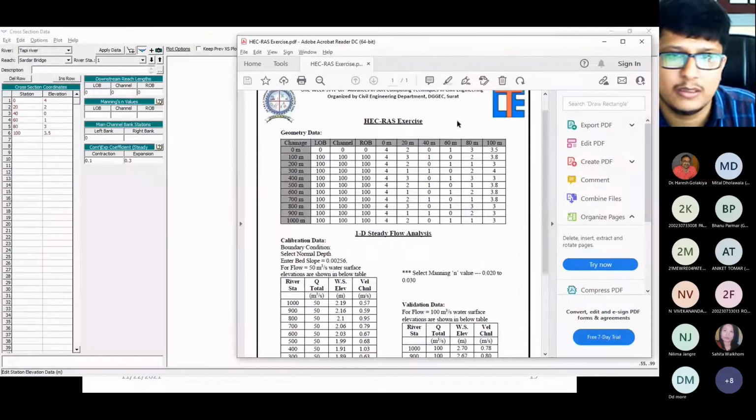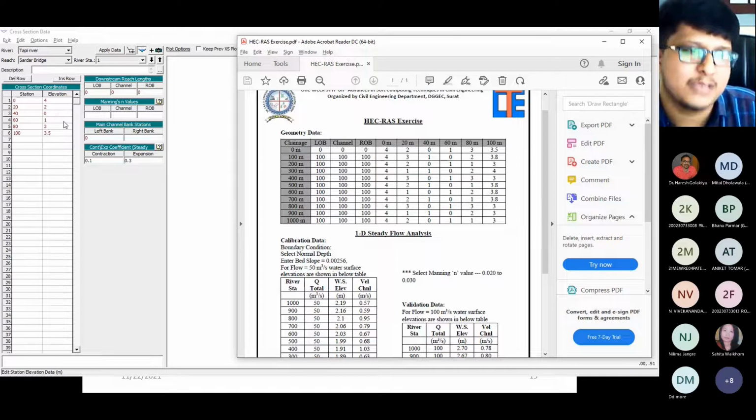Now you can see at 0 meter it is 4. Means I am standing at 0 meter, my reading is 4. I am standing at 20 meter, my reading is 2. I am standing at 40 meter, my reading is 0. I am standing at 60 meter, my reading is 1. Similarly, 80 and 100. Right?